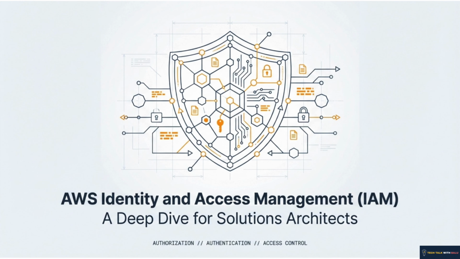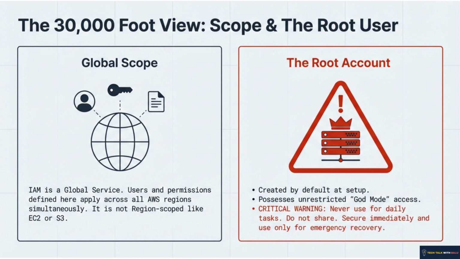First things first, IAM is global. Unlike EC2 or S3, it's not tied to a single region. So when you create a user, they exist everywhere in your account all at once. Now look at this red triangle. That's your root account. It has God mode access, unrestricted power. So golden rule number 1 is to secure it, lock it away, and never use it for daily tasks.